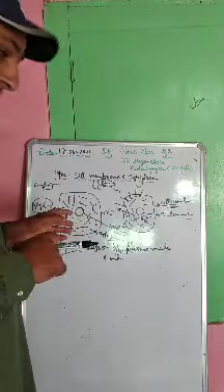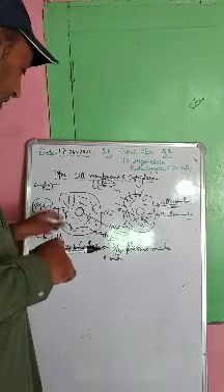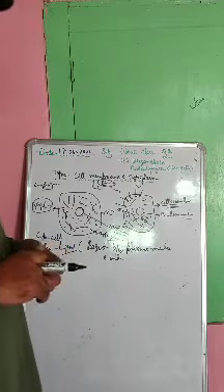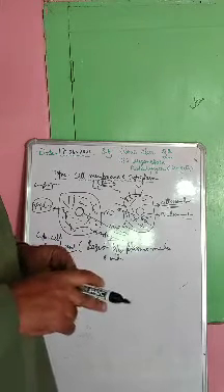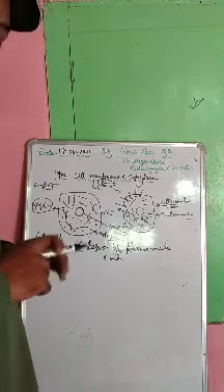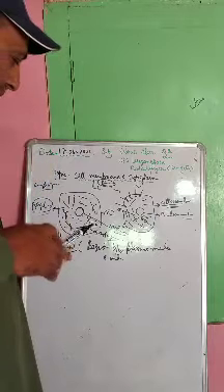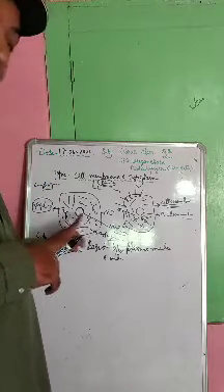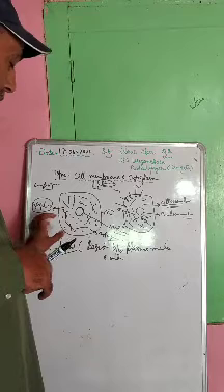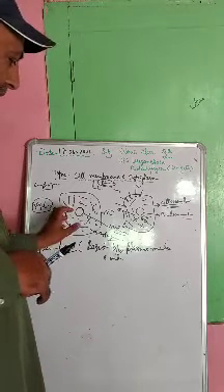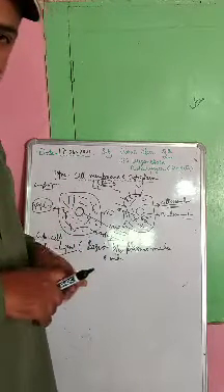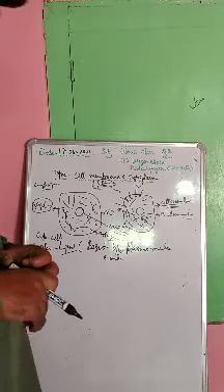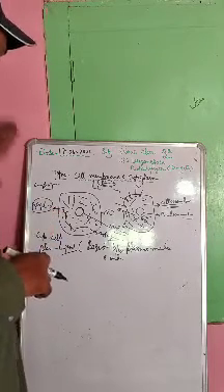But here, see something very interesting. If I say this cytoplasm along with the nucleus, this is called protoplasm. So what is the difference between the cytoplasm and the protoplasm? Cytoplasm is a region between plasma membrane and nuclear membrane. Protoplasm means cytoplasm along with nucleus. Got it? So this is the cytoplasm.